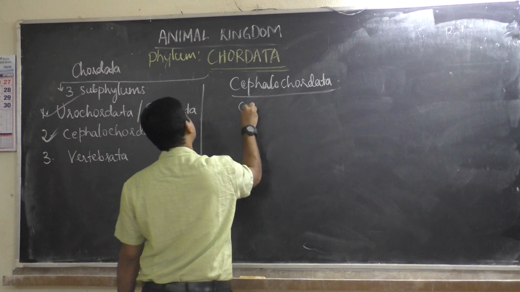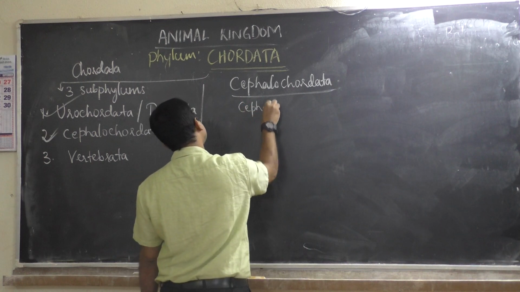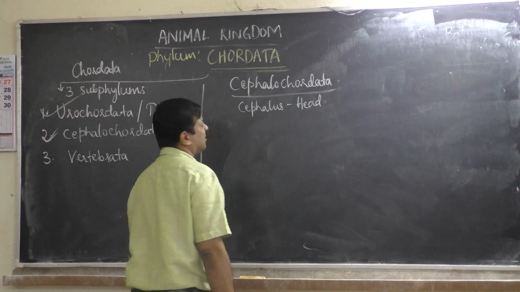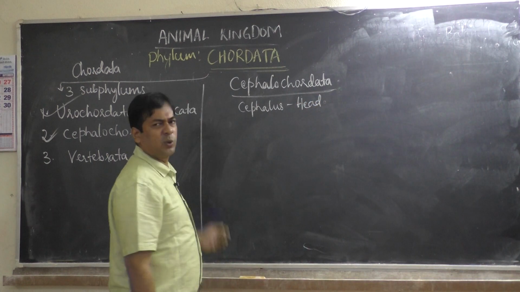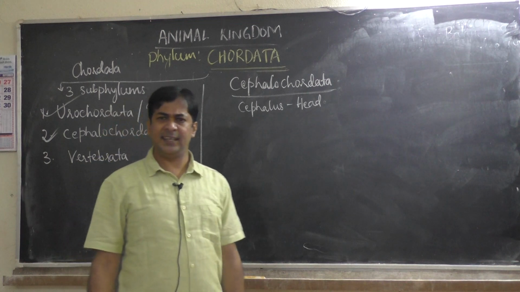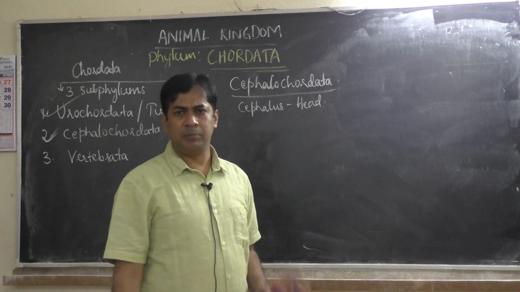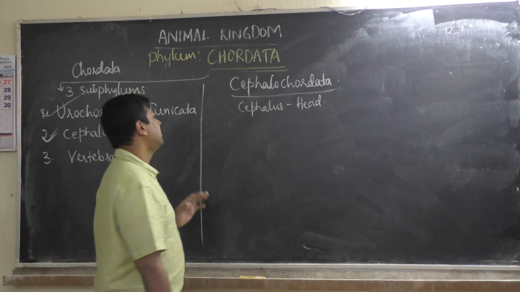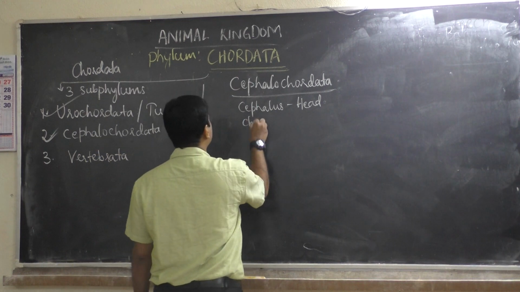The word cephalus means head. This word cephalus, and uro, these are not English words, they're Latin words. In biology, words are derived either from Latin or Greek. You know that. Cephalus means head, chorda means notochord.